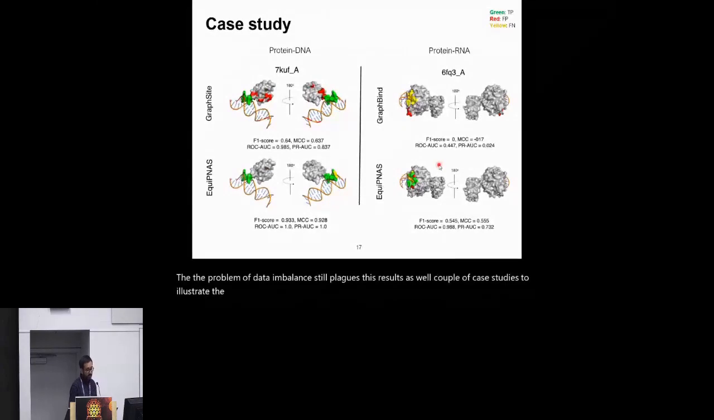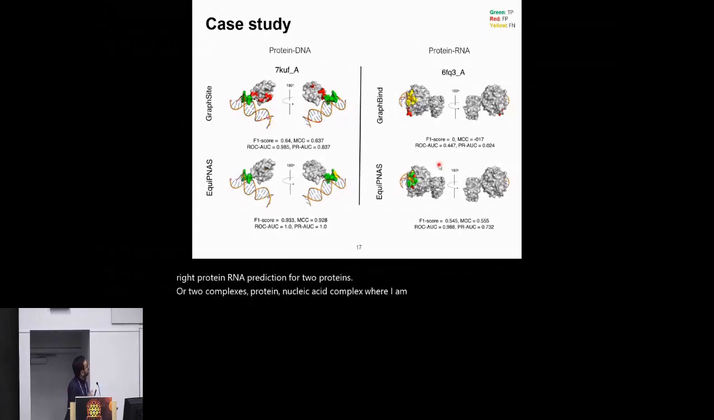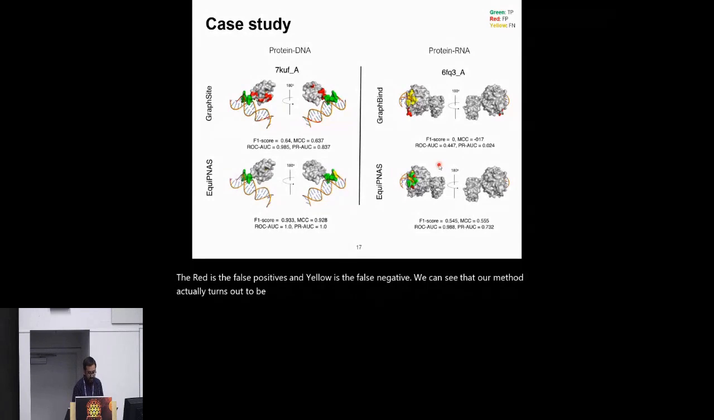A couple of case studies to illustrate the advantage. So here I'm showing on the left protein DNA prediction, on the right protein RNA prediction for two protein nucleic acid complexes, where I'm characterizing the predicted interface or predicted binding site on the bound form, where the greens represent the true positive interactions predicted, the red is the false positives, and yellow is the false negative. We can see that our method turns out to be reasonably good in protein DNA, although it predicted some red, false positive interactions in the protein RNA prediction task.